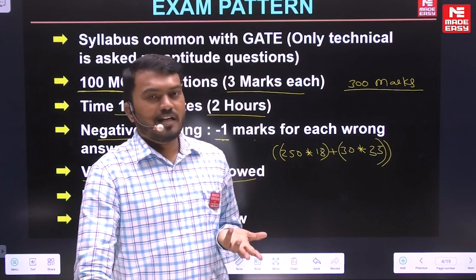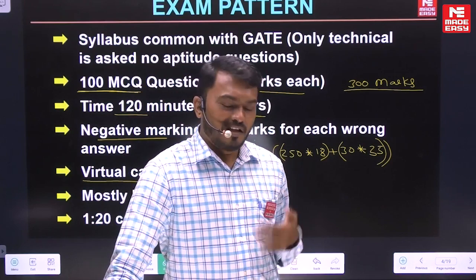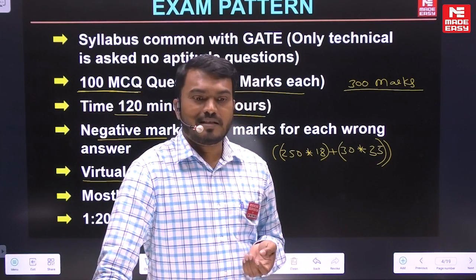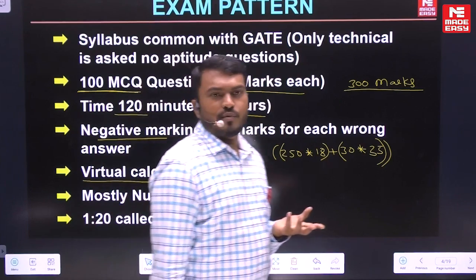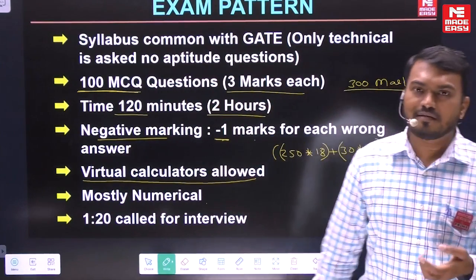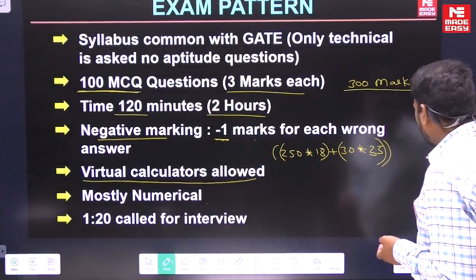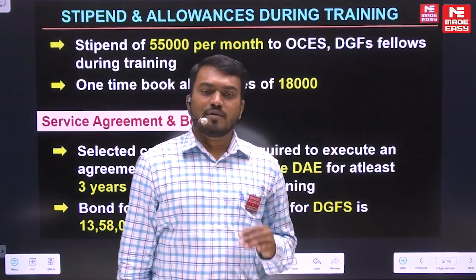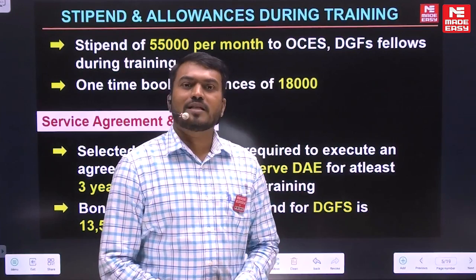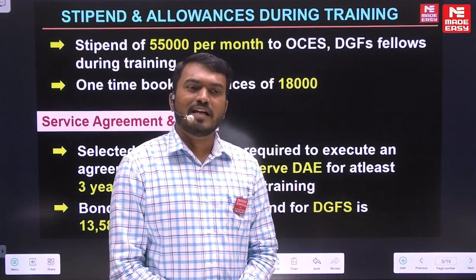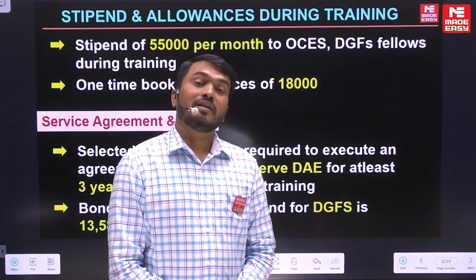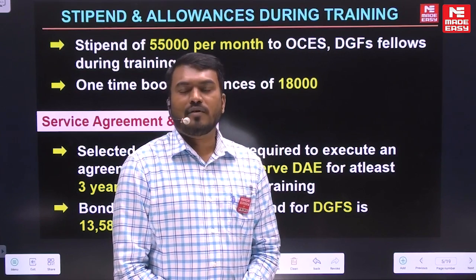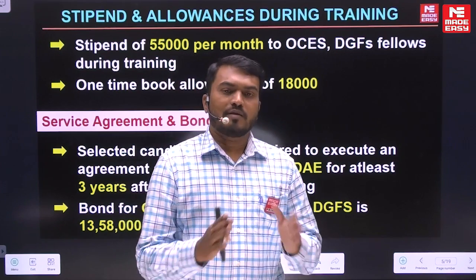Especially in the government sector, especially in the PSUs, the number of jobs for computer science is very less, so you can expect around 20-25 jobs, not more than 25 vacancies. But anyway, they have not given any clarity about the number of vacancies. That will be decided after the exam, once the recruitment process is completed. They will release it at the end, decide how many job vacancies there are, and based on that they will call for the interview, with the 1:20 pattern, fine.